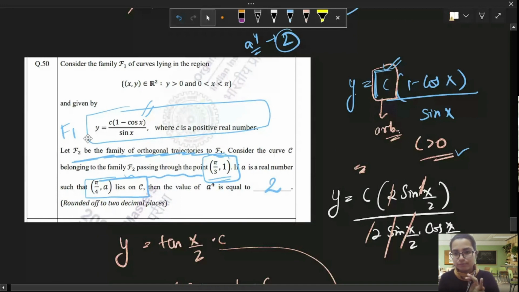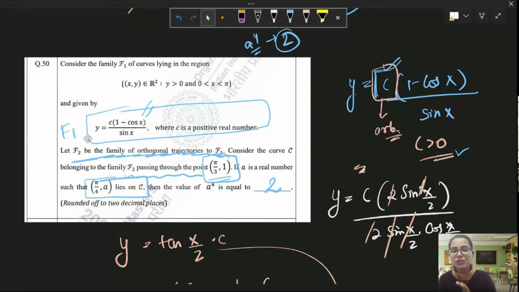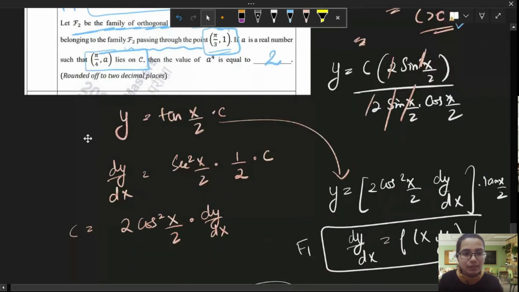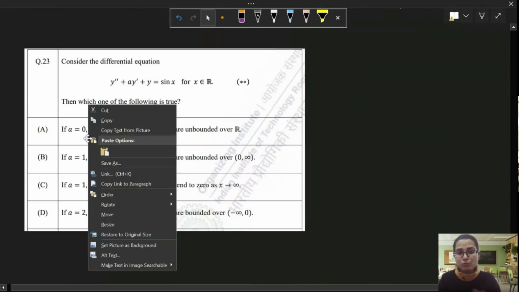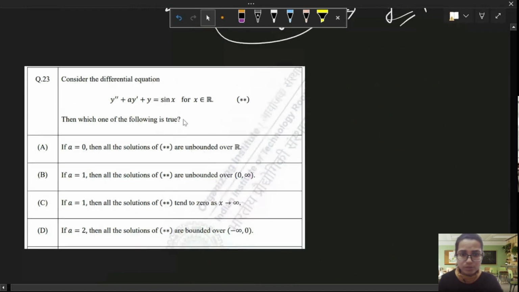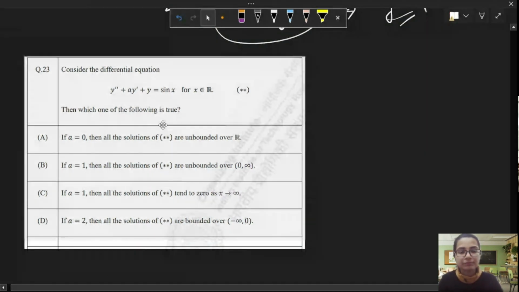We were given a family of curves. We differentiated. We found the differential equation. We replaced dy over dx by minus dx over dy. We again integrated and found the orthogonal trajectories. And then what we did? Applied the two conditions that were given to us. As simple as that. Okay, but if you still have any doubt in any of the questions, you can always ask me.